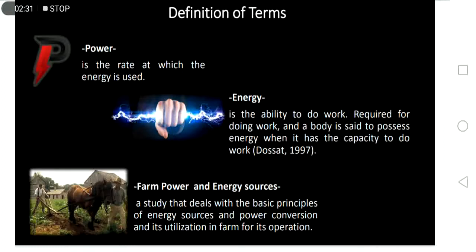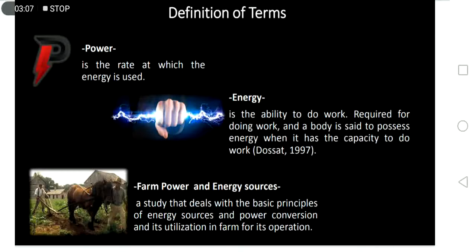Okay, so when you use the energy at a specific time or at a certain period of time, then it is called power. Okay, did you follow the difference between the energy and the power? Again, the energy is your ability or your capability to do work, wherein power is that when you use that energy at a specific time, then you have what we call power.